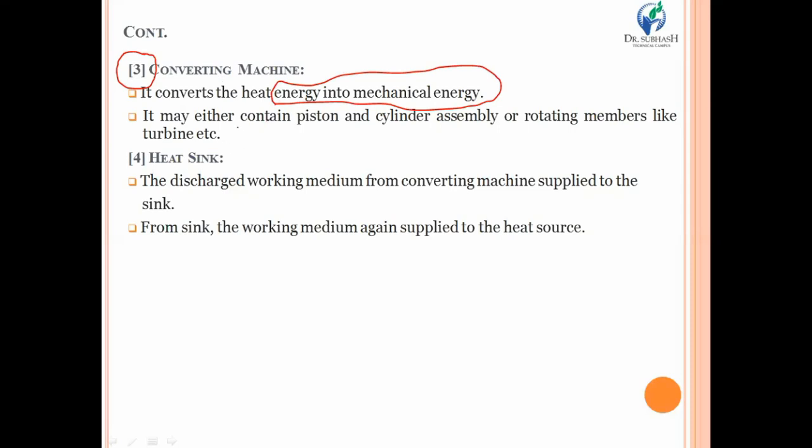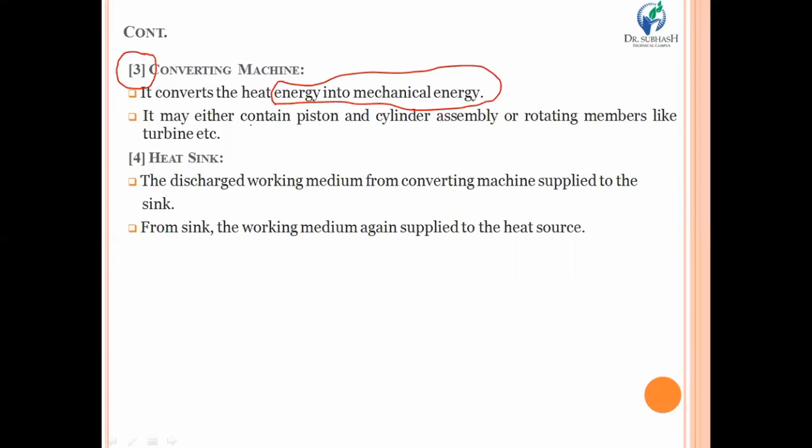But the way of this conversion may differ. For example, in case of your internal combustion engine, there is a piston and cylinder assembly. Due to high pressure pulses, the piston will move up and down, and ultimately the rotational energy, or we can say the mechanical energy, we receive at the end.